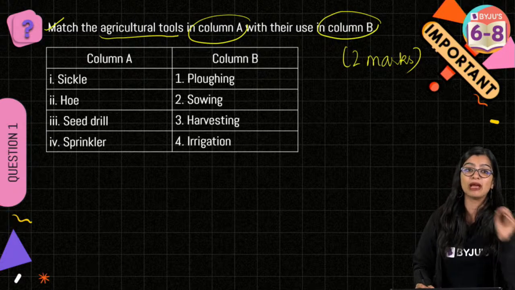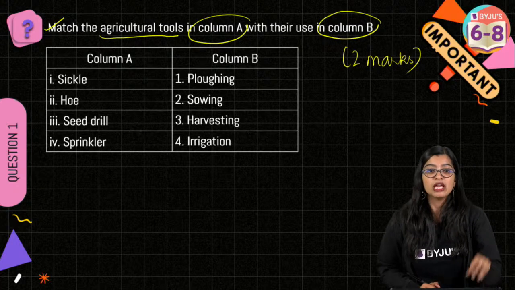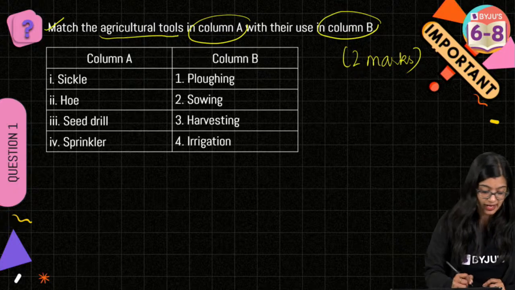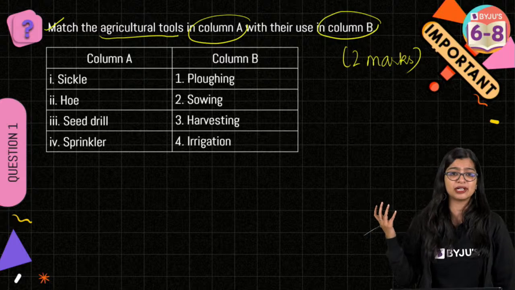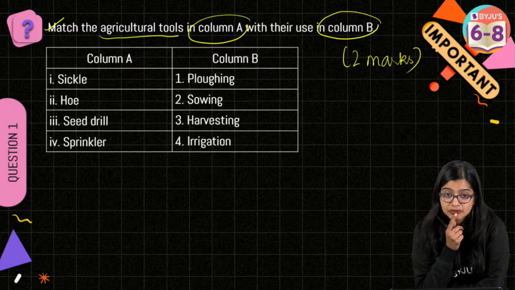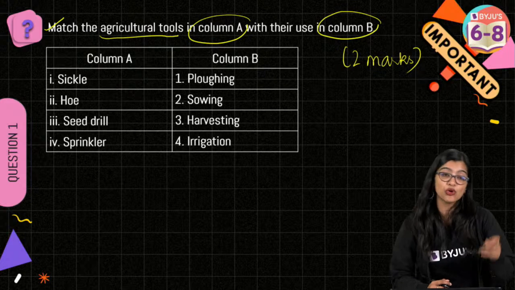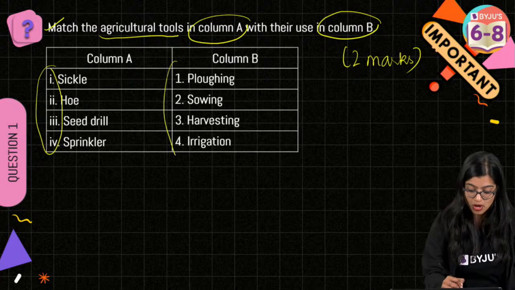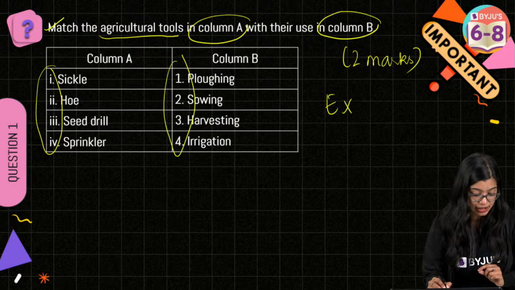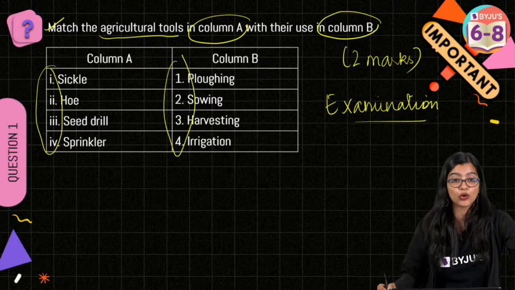Now, let me tell you, Menti quiz is towards the end, but when you are doing this particular question, write the answer to me as how you will write in your exam. Because like I told you, right, it's very, very important. For those of you telling me, ma'am, this chapter is not coming, crop production and management is there in NCERT. So how will you match it? Yes, okay. Harsimran, you've given me the answer, but bacha, if you don't give me the options, 1, 2, 3, 4, the answer is incomplete. So that's why I'm saying this is from an examination point of view. How are you going to write it? That is what we need to look for. Yes?